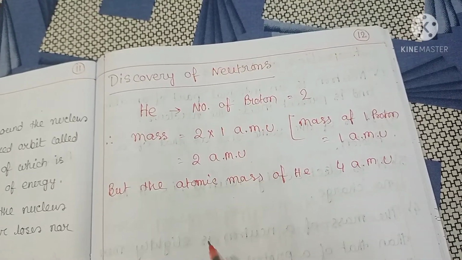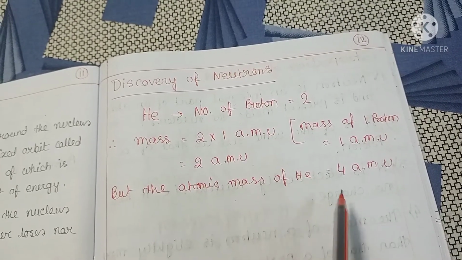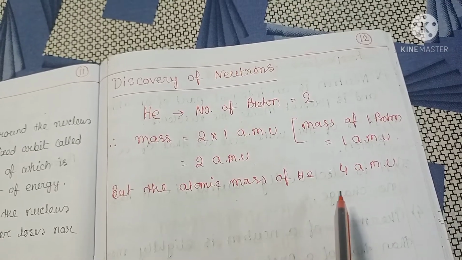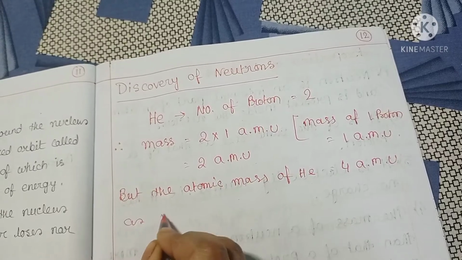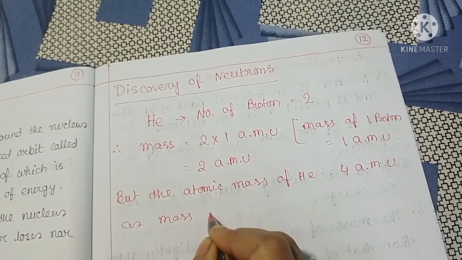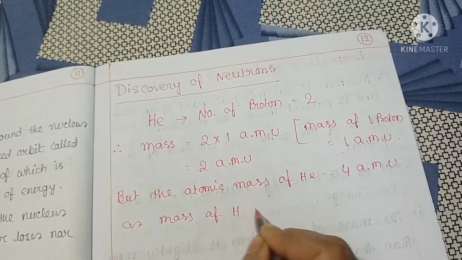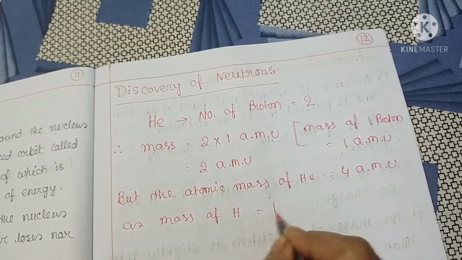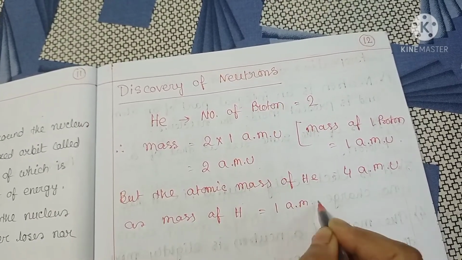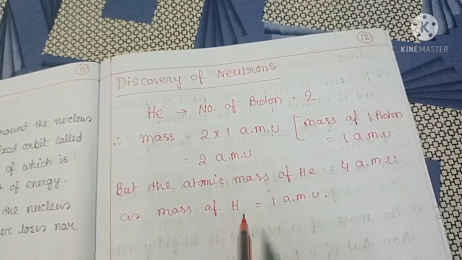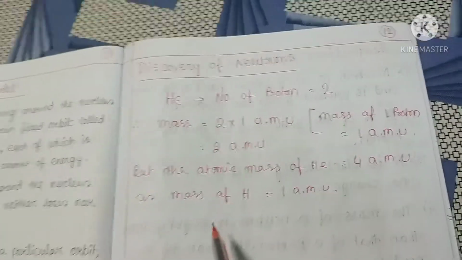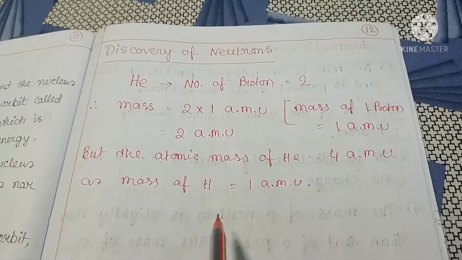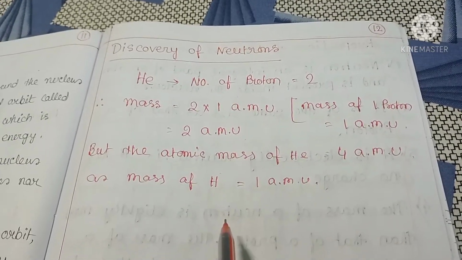Thus, an atom of helium should be twice as heavy as an atom of hydrogen, as the mass of hydrogen equals 1 AMU, equal to the mass of one proton, but actually it is 4 times heavier than an atom of hydrogen. Similar discrepancies were also found in other elements.